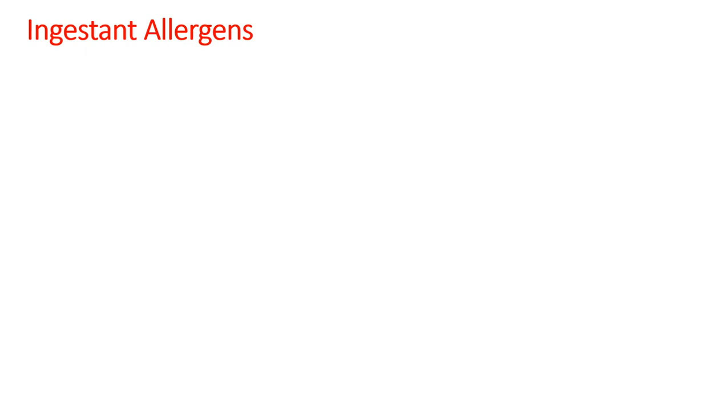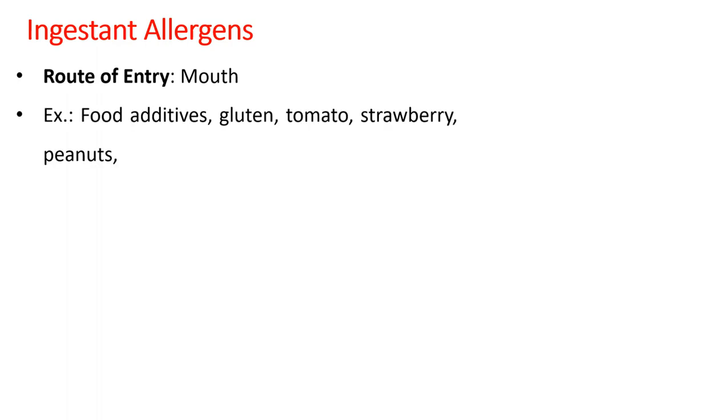Then the next class is ingestant allergens. To ingest means to engulf, to take in through the mouth. So generally the route of entry will be the mouth. Examples are food additives like colors or perfumes or flavors, then gluten, tomato, strawberry and peanuts, which are known to be very common food allergens or ingestant allergens.